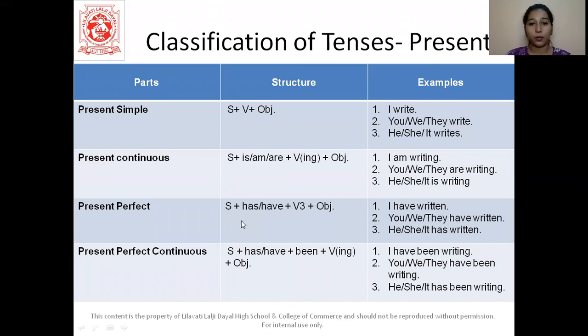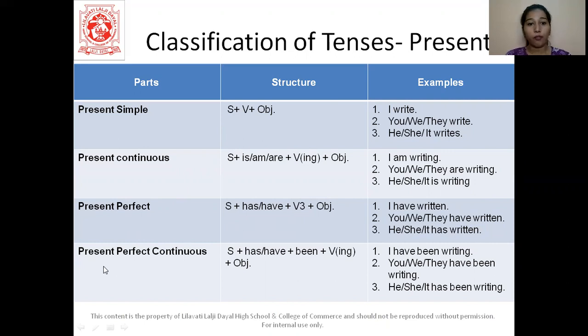Then we have present perfect tense. Now in the perfect tense, we have subject plus the helping verbs has or have, V3 which means participle. Alright, EN/ED form of the verb. And then we have the object. Now no matter whichever tense it is, whether it is present perfect, past perfect or future perfect, we will have the verb in the third form, which means EN/ED form only. Alright, let's see the example then. I have written a book. You have written a book. He has written a book. So again, depending on our subject, we have used has or have.